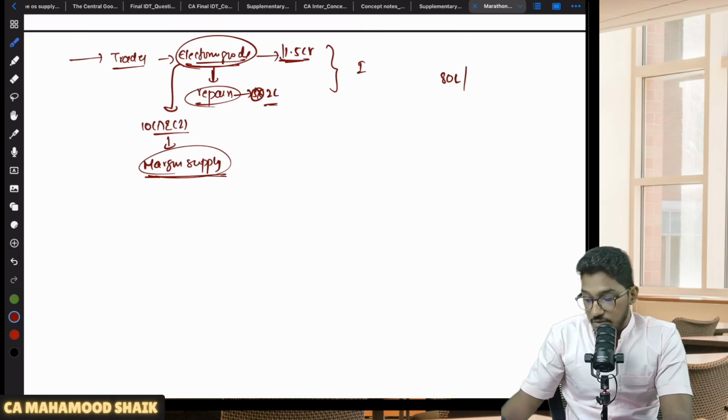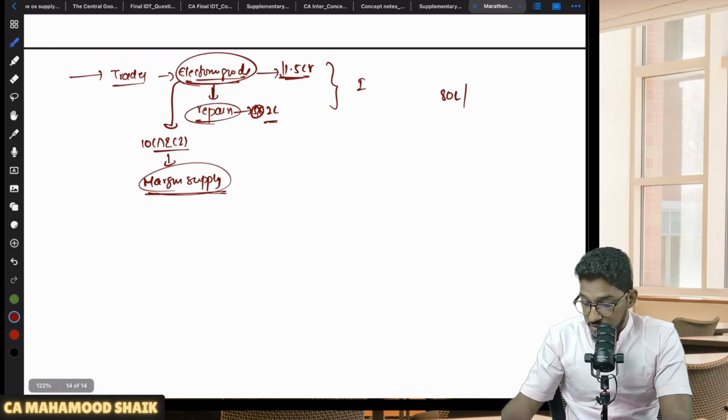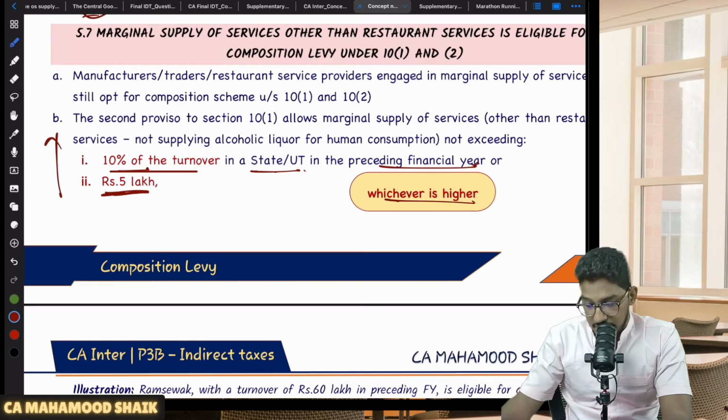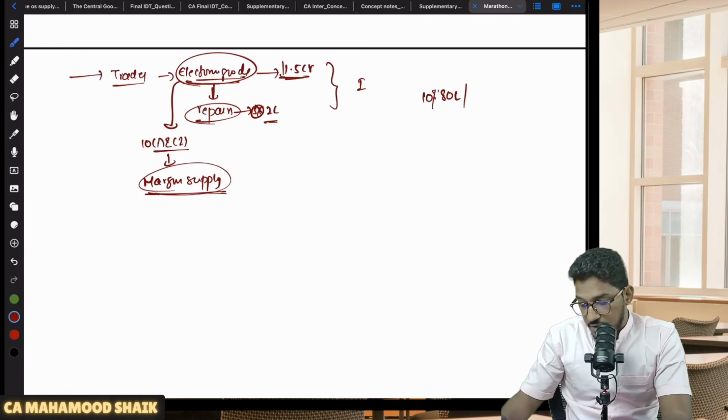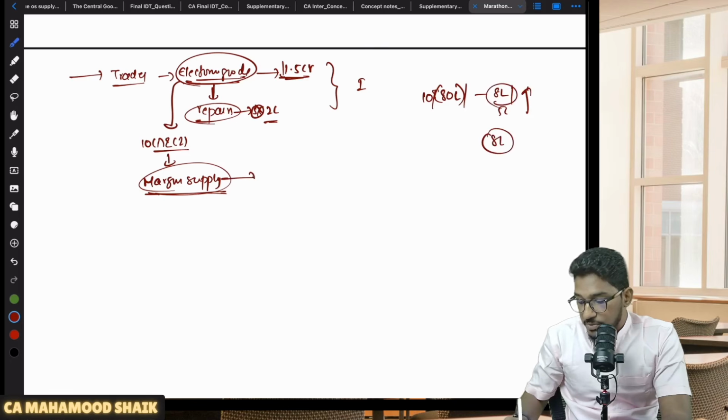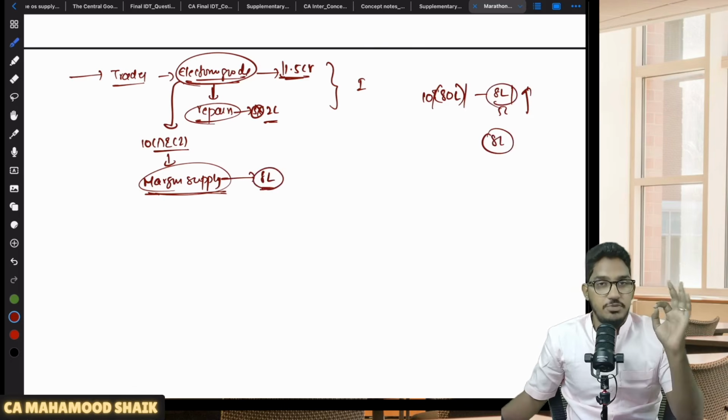So what is the amount they say here? 10% of the turnover in the preceding financial year. 10% of 80 lakhs, which is 8 lakhs, or 5 lakh rupees, whichever is higher. Which one is higher? 8 lakh rupees. So in the current year, you can provide services up to 8 lakh rupees of value. Still you become eligible for composition levy.